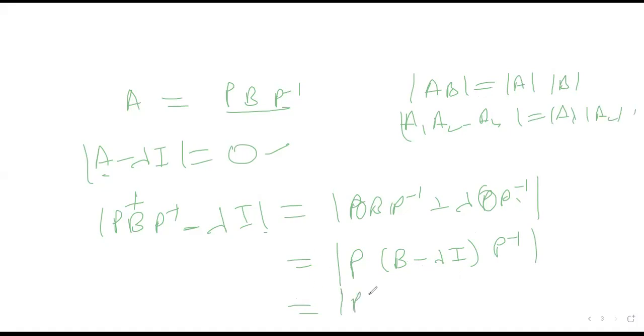I can write it as determinant P, determinant of B minus lambda I, determinant P inverse, right? But we know that the determinant of P inverse is 1 by determinant P. So determinant P into determinant of B minus lambda I into 1 by determinant P.